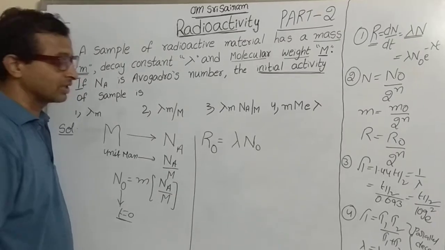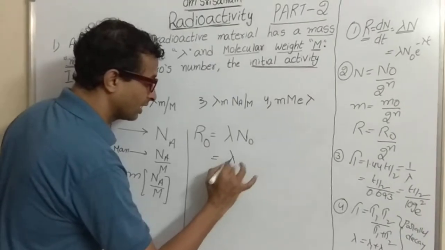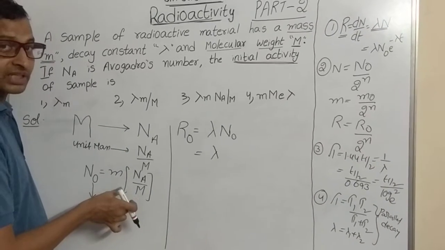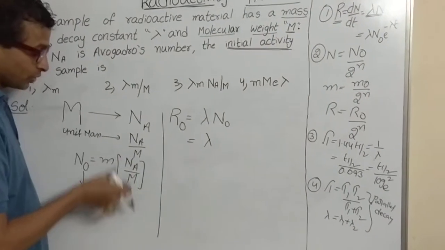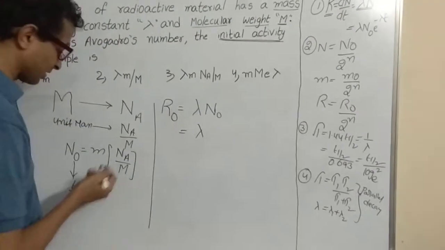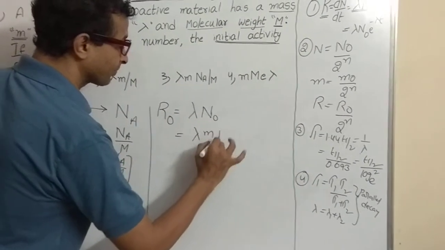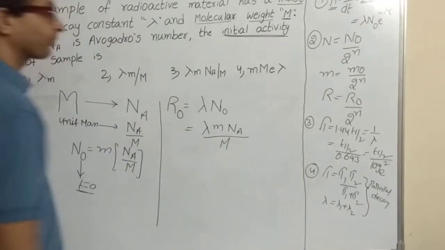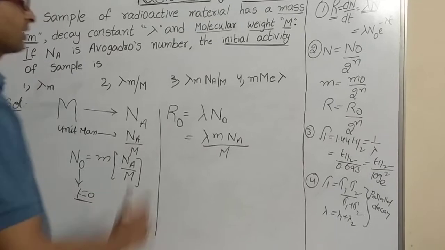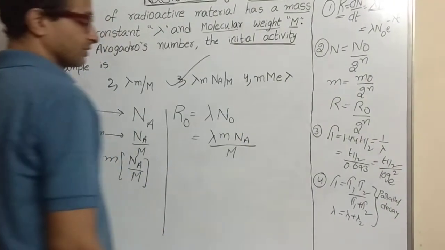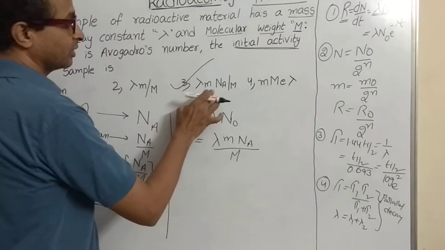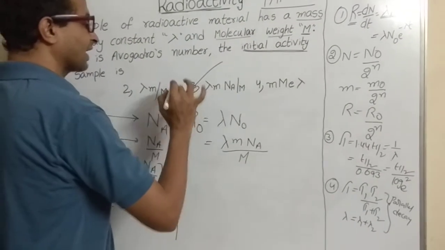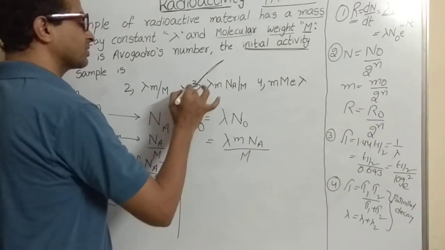N0 is the initial number of nuclei present in the given sample. So N0 is small m into N A by capital M. So the answer is the third option: lambda into m into N A upon capital M. This is the activity of the given radioactive sample.